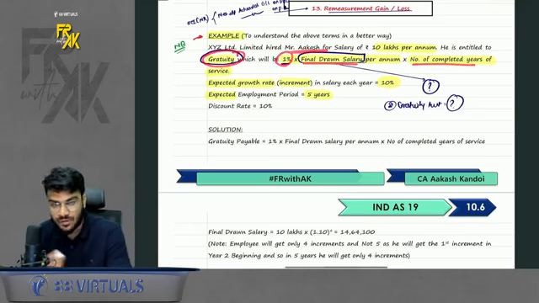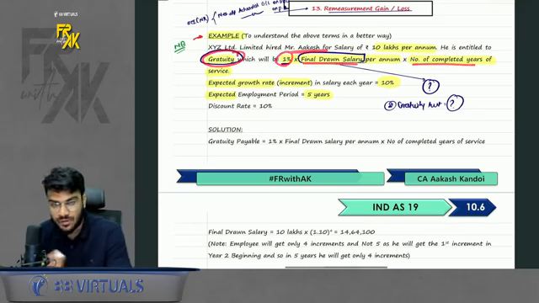1% into, I want the final drawn salary. His today's salary is 10 lakhs. I don't want this. I want his salary after 5 years, because we are assuming that he will work for 5 years. How do I do it? So I have to add the increment of 10%. But for how many years will I add the increment? Normally we say if we will work for 5 years, add the increment for 5 years, but no, you will add the increment only and only for four increments.